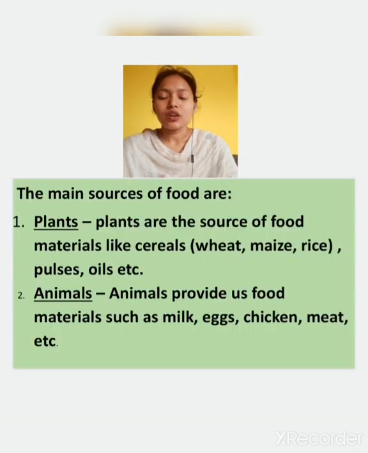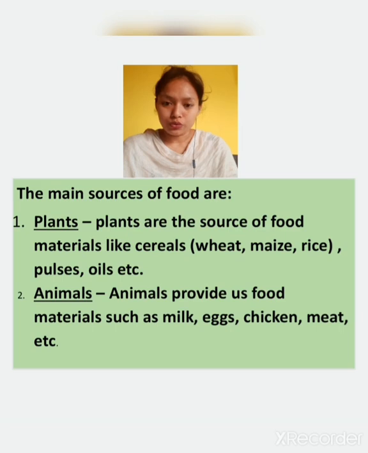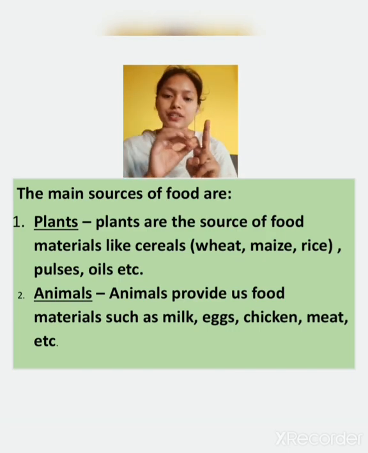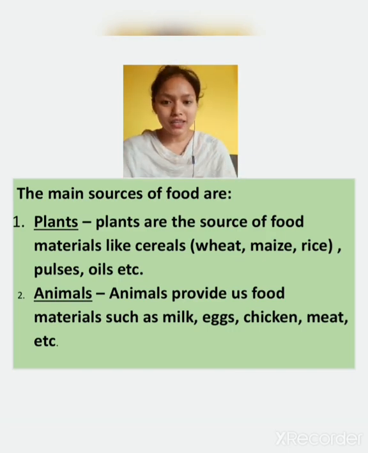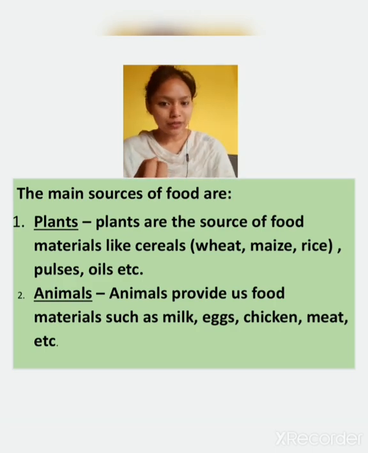next is from where we get food. Food, where does it come from? We get food from two sources. First one is plant source and the next one is animal source. We get food from plants and animals both.